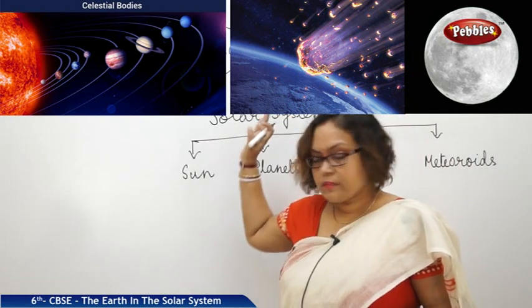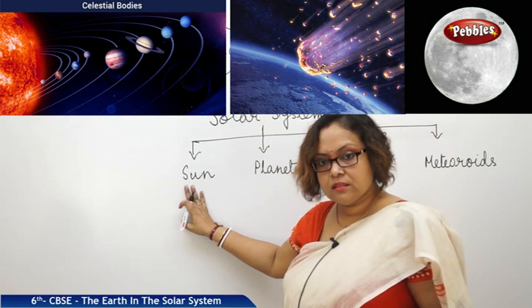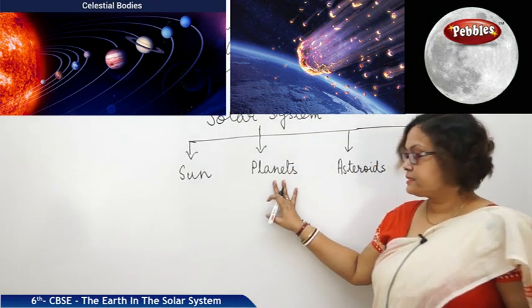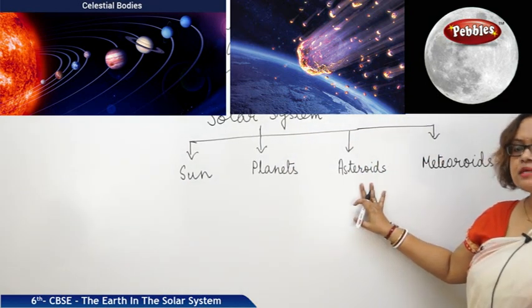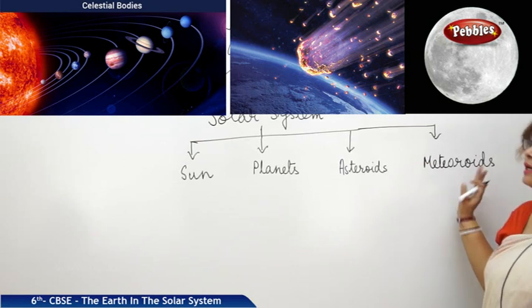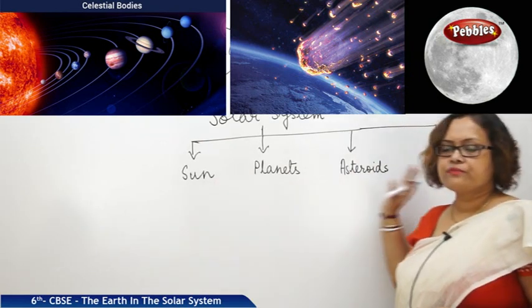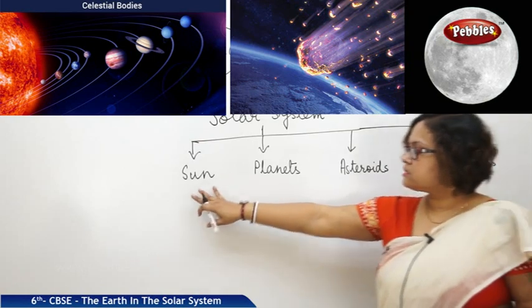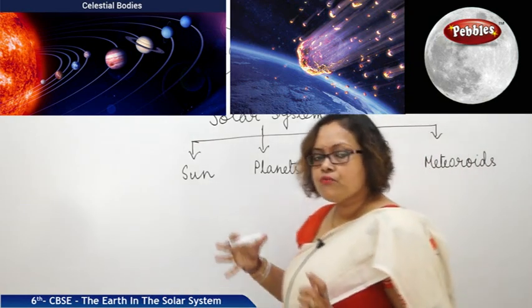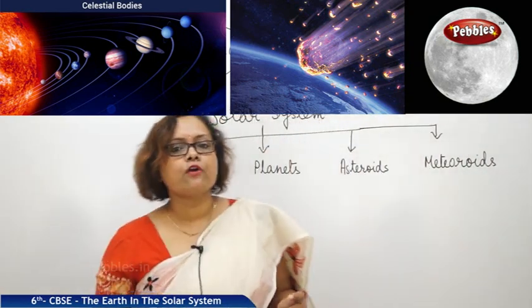Our solar system consists of one sun, 8 planets, many asteroids and meteoroids. Let us discuss each of them individually. The sun, the source of all heat and energy for Earth.